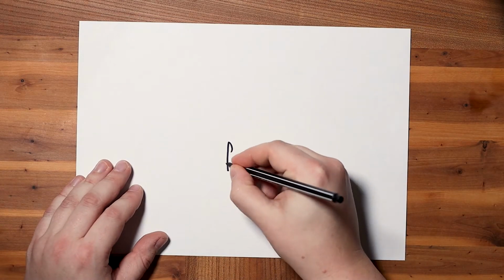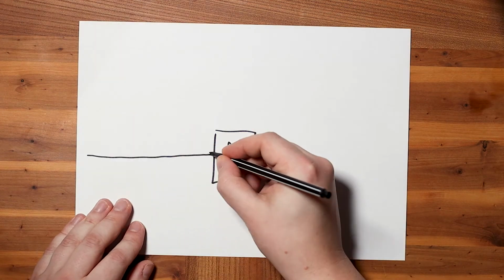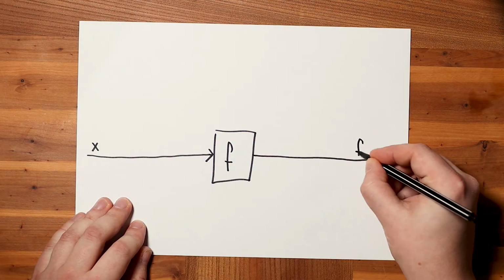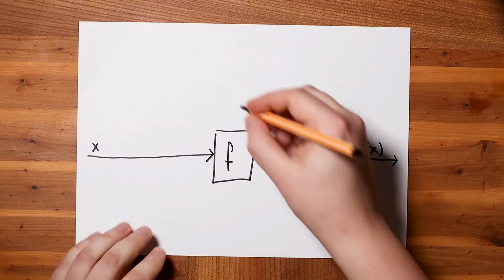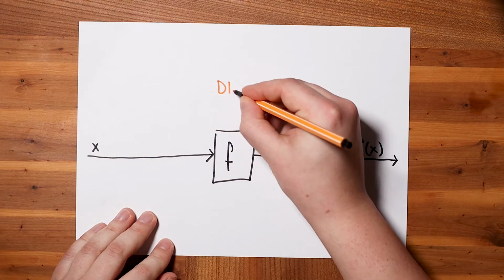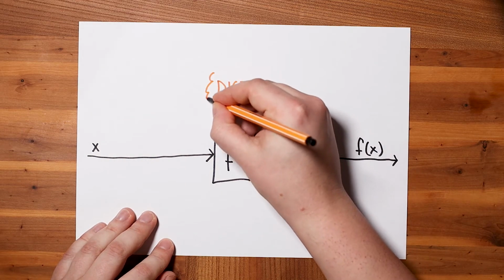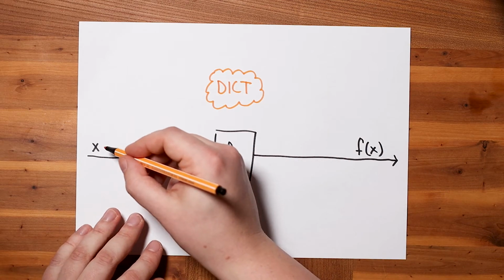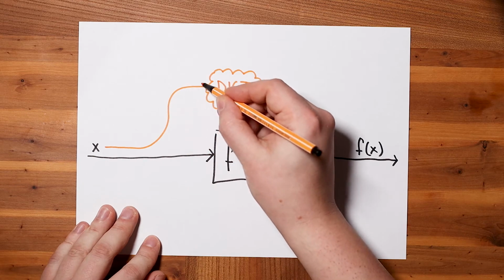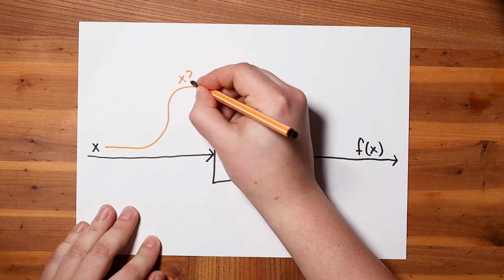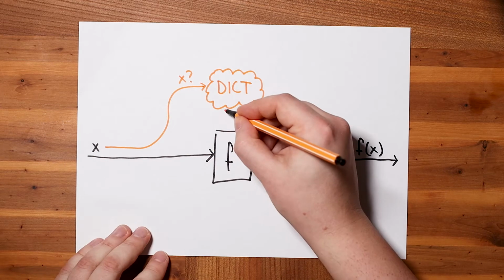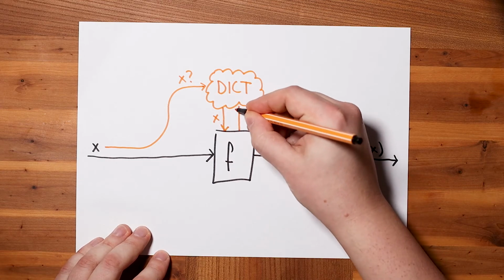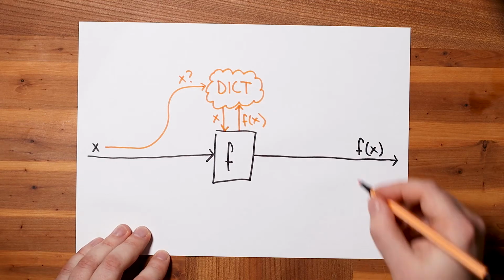Let's fix that. The crucial idea of dynamic programming is that you only ever evaluate the function once for any particular valuation of the parameters. But how do we implement that? Here's an idea. Let's just make a dictionary. Hash map if you want, but basically any data structure where you can store key value pairs. And before we actually evaluate the function, we check to see whether we've done that before, and if so, we return that. Otherwise, we evaluate the function for real, and before we return the result, store it in a dictionary.